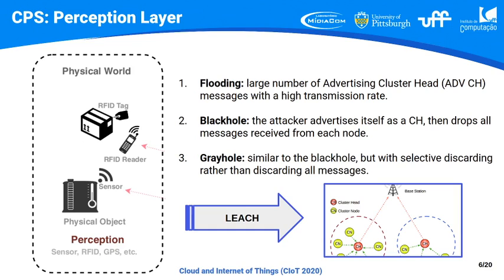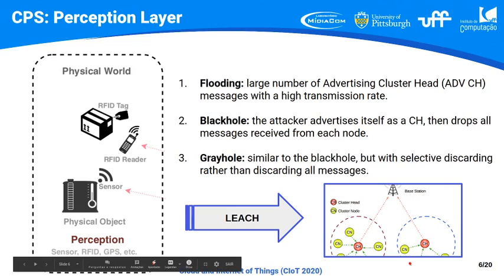These attacks are all variations of DoS, or denial of service, attacks. The first one is flooding. In flooding, basically the attacker will send a large number of advertising cluster head messages. That's a typical message exchanged in the LEACH algorithm that is shown in this figure, where we can have a lot of sensors, and these sensors send data to the CH, that's the cluster head, and each cluster head from each cluster will synchronize its data to the base station.